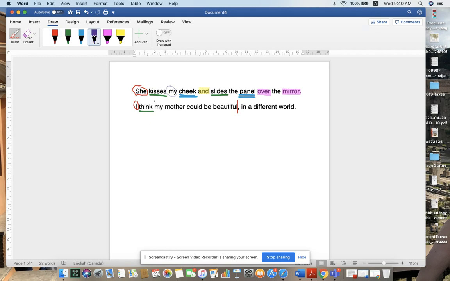So this entire section of this sentence is governed by, or is a direct object of, what I'm thinking. The only thing that's missing between the think and my mother is that.